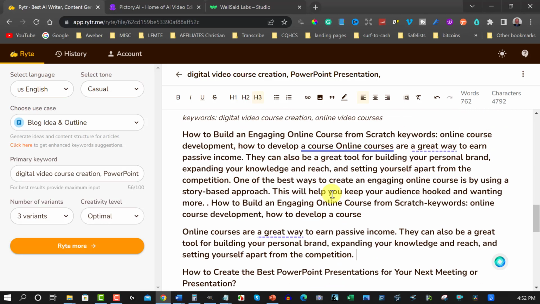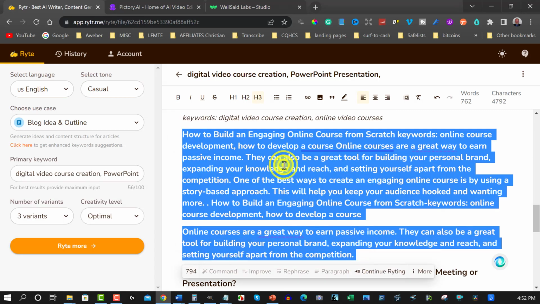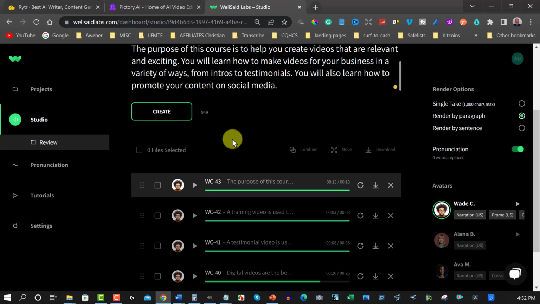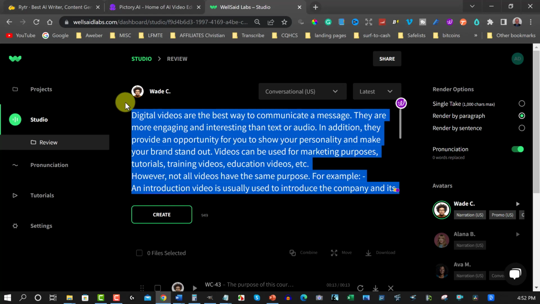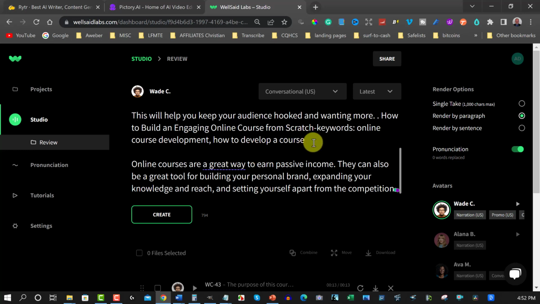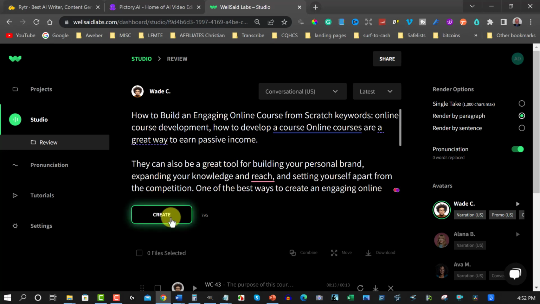And we can make that as part of the last part of the intro. So we can just copy that, paste that into here to Sai Labs. Now let's just get rid of all that, paste that into here, and oops, get rid of that. Alright, so I'm just going to separate a few things here just to make it a bit easier. Alright, so let's have a quick look here and let's create this, and this can go on to the end of the last part that we just created.